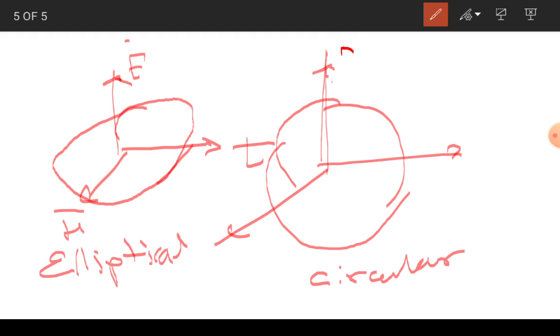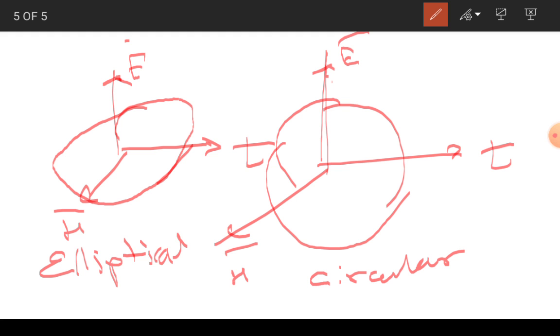So this is again E bar and this is H bar and this is time. In that way you can convert the elliptical polarization into the different polarization techniques. That is the way we have to study polarization, and we have to use it for the different rays of light.